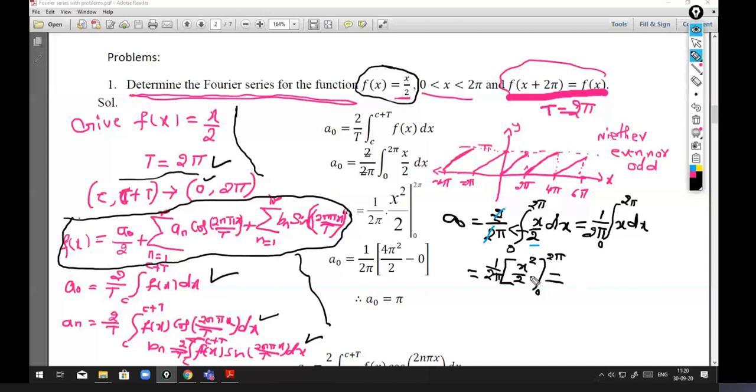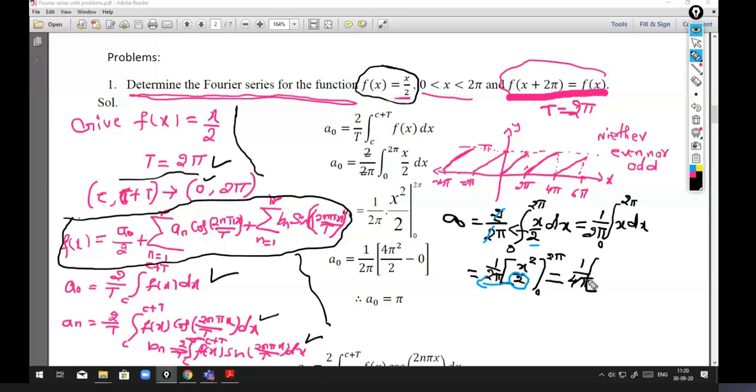Now I can take this 1 by 2 outside again, so this becomes 1 by 4 pi. I'm taking this 2 to the outside, so 2 into 2 is 4. Then that becomes upper limit 2 pi square minus lower limit 0 square.